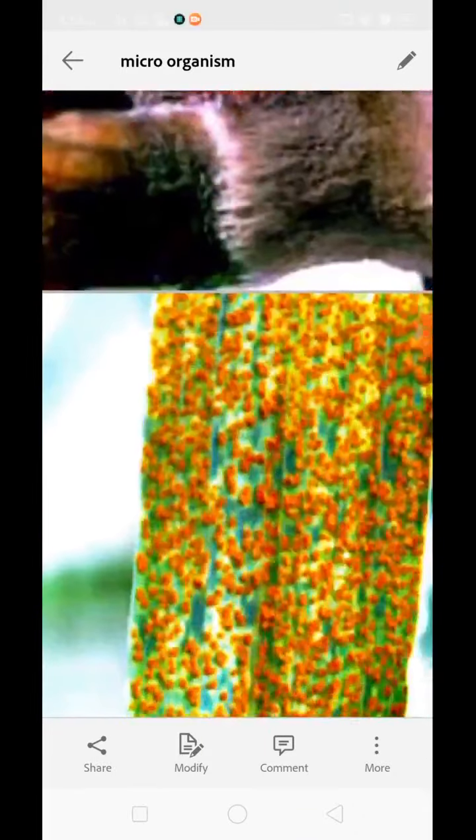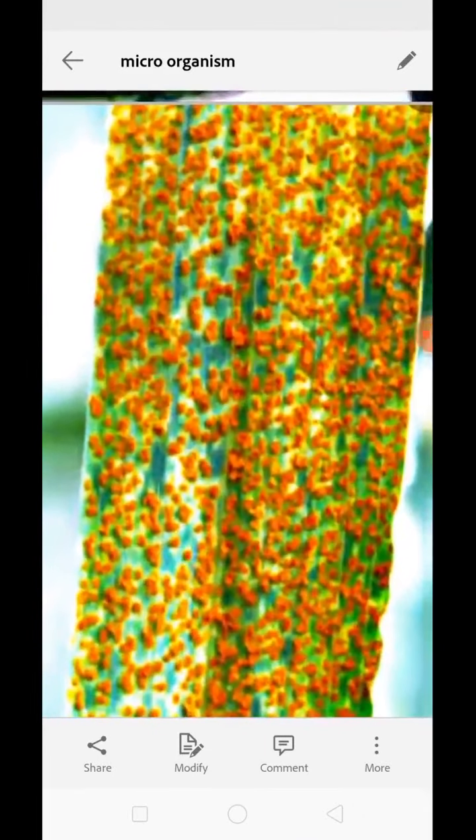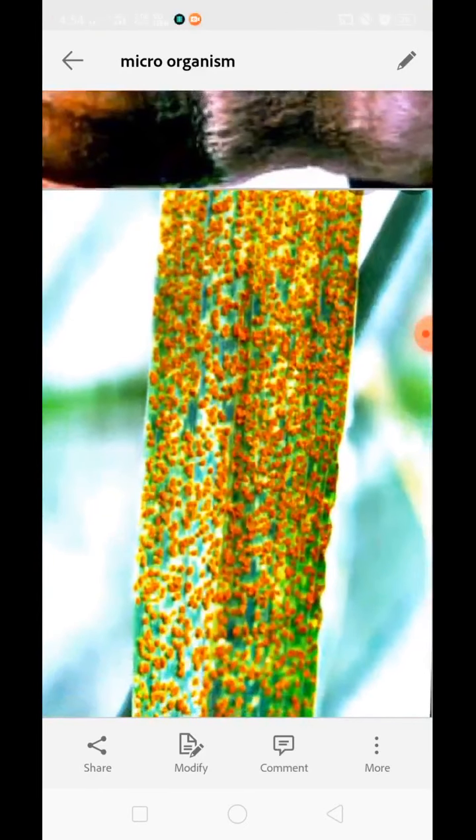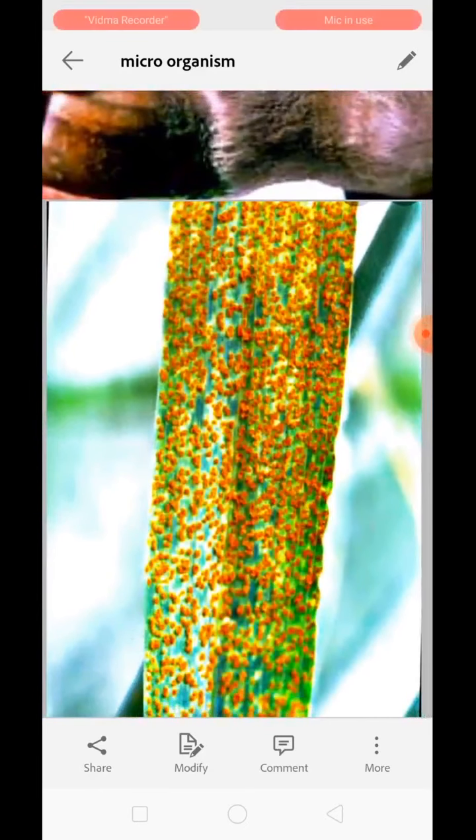Now you can see the blotches over here, pale yellow blotches on the leaf. This happens during blight of rice. This reduces the amount of photosynthesis, and hence the crop production will be damaged as well.